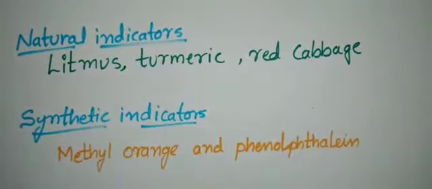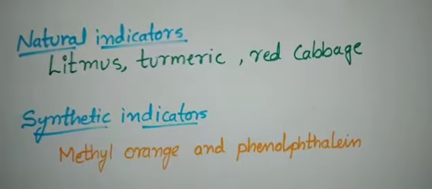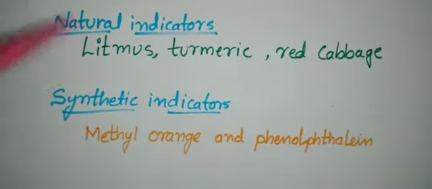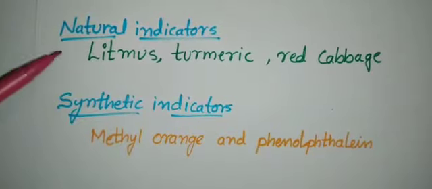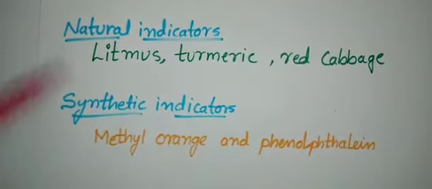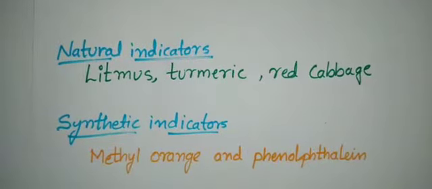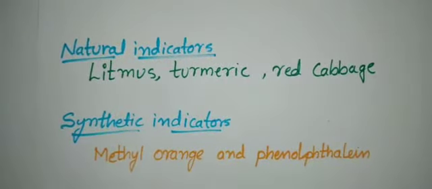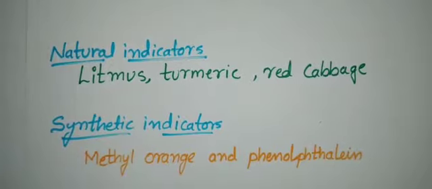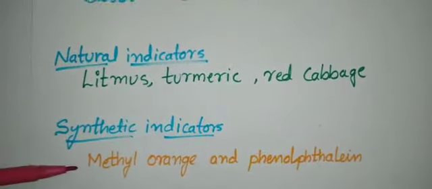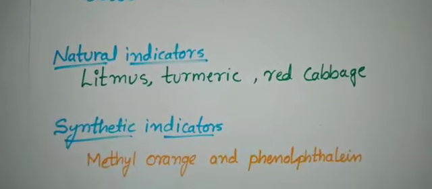Students, you also know that there are some indicators which indicate whether the solution is acidic or basic. These are called indicators. Actually, there are two types of indicators. One is natural indicators and the second one is synthetic indicators.